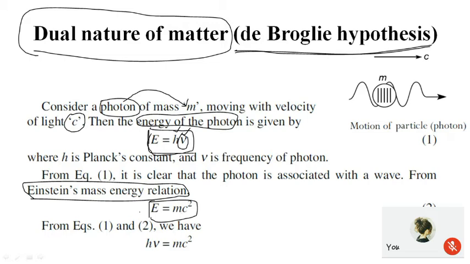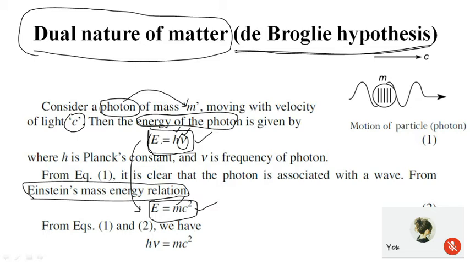The same energy of the photon can be expressed in terms of mass as E is equal to mc square. So we have one energy expression in terms of frequency, attributed to the wave nature, and a second in terms of mass, E is equal to mc square.